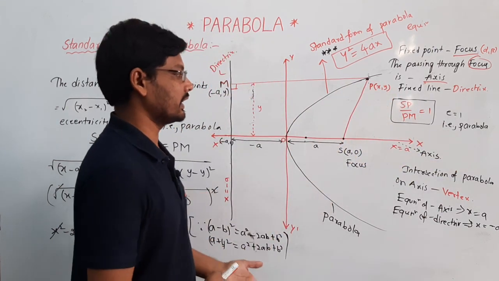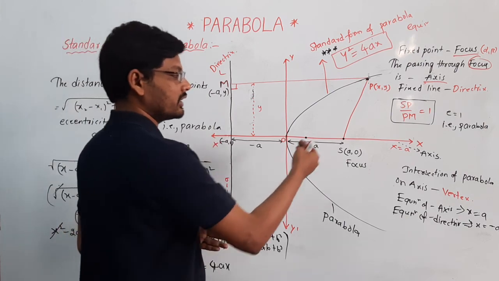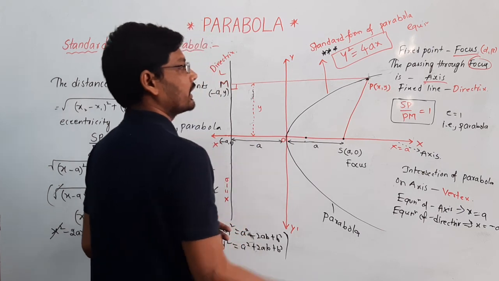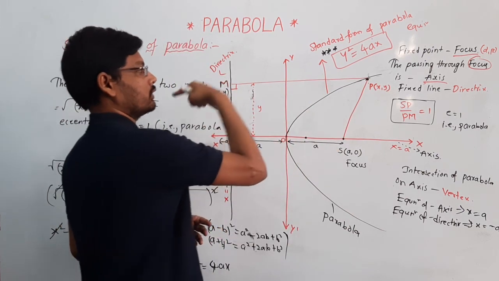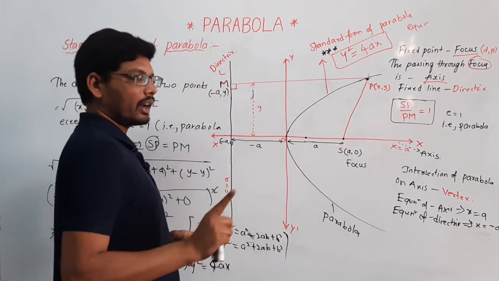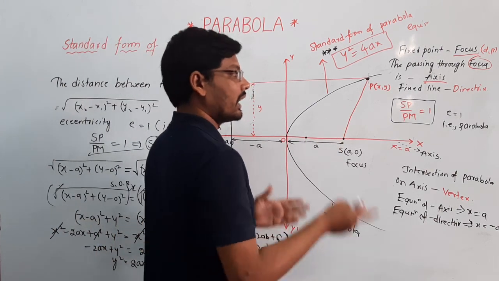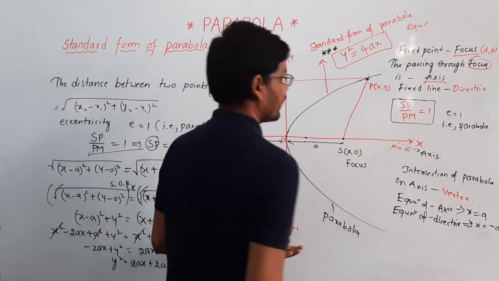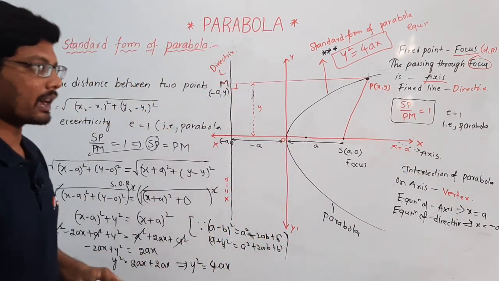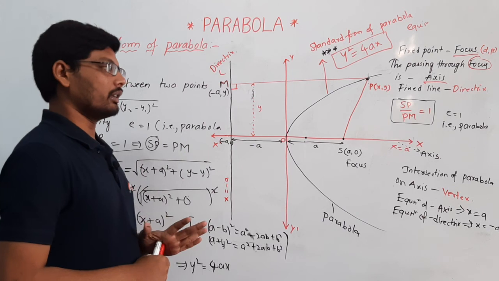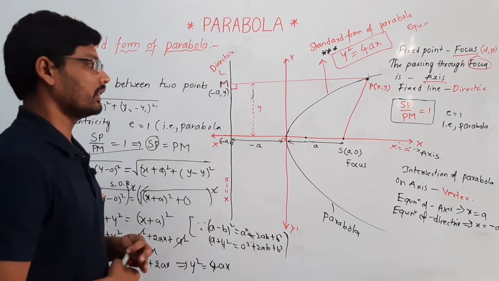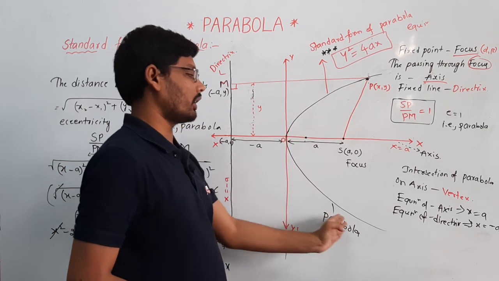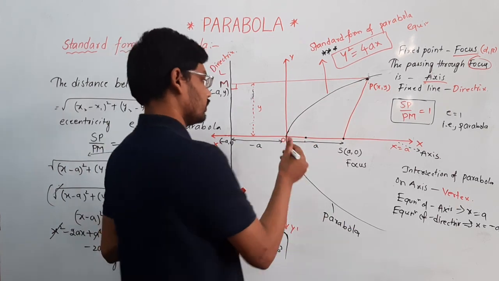What is eccentricity? The ratio of the distance from the focus to the point P, and the perpendicular distance from the point P to the directrix, is always a constant, and that is equal to 1. Eccentricity equal to 1 is called a parabola. SP by PM is equal to 1. Based on that we are solving this, and I am drawing a parabola here. That parabola is passing through the origin.